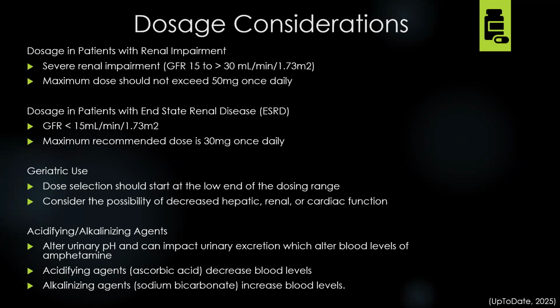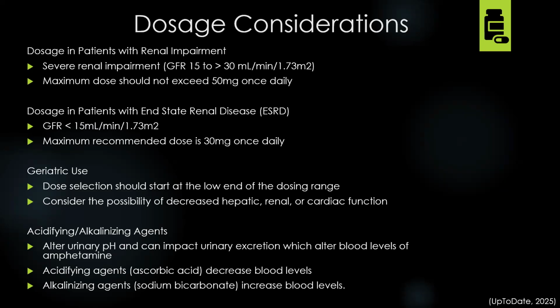Some dosage considerations. So dosage in patients with renal impairment, the maximum dose should not exceed 50 milligrams once daily. In patients with end-stage renal disease, the maximum recommended dose is 30 milligrams once daily. We can use this in our geriatric population. The dose selection should start at the lower end of the dosing range, and we should consider the possibility of decreased hepatic, renal, and cardiac function.